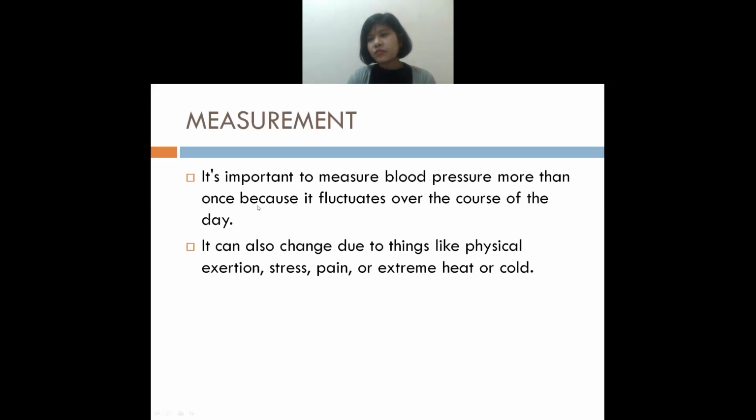So why is it important to measure blood pressure? Because your blood pressure fluctuates every time, meaning it changes every time. Due to what? Due to maybe some physical activity which you do, or maybe due to stress, pain, or cold or hot weather. So in that way, your BP also changes from time to time. So that's why it is important to measure BP.